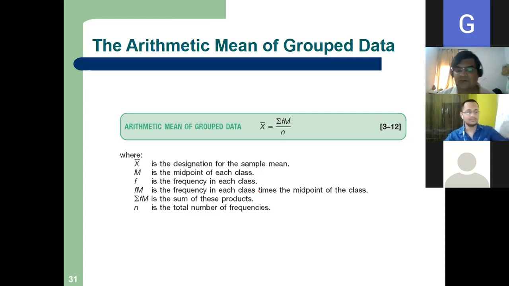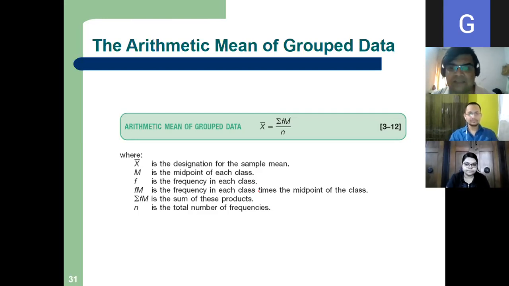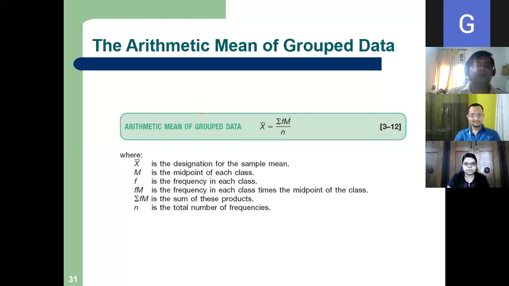I think the whole class is clear on what is grouped data and what is ungrouped data. So far, whatever I discussed, I discussed for ungrouped data. So another set of formulas is coming for grouped data. So for grouped data, what is the formula of mean? Okay, so arithmetic mean, all of you pay your attention.